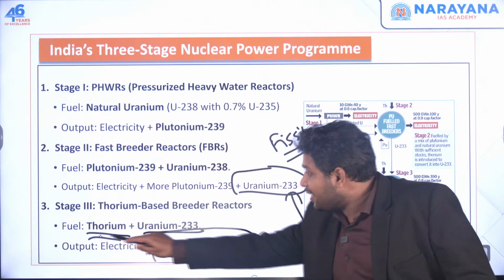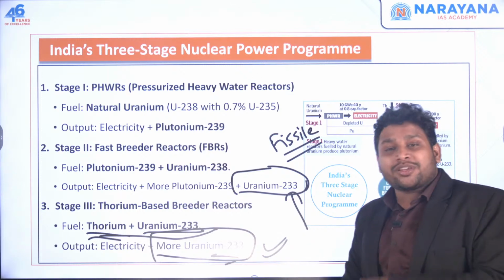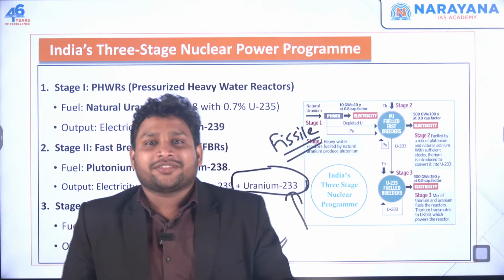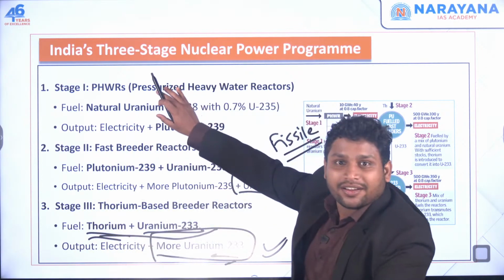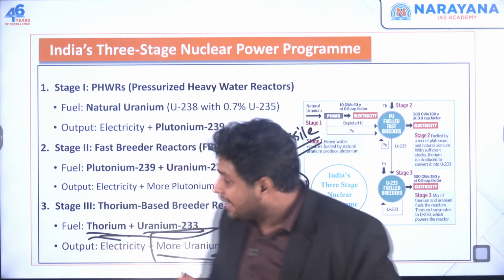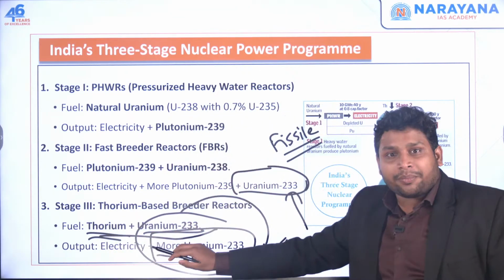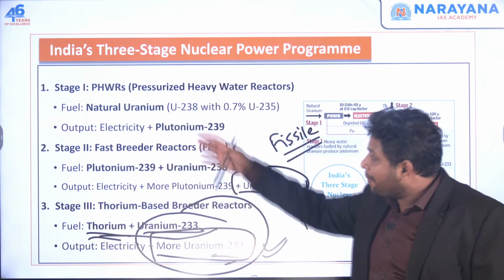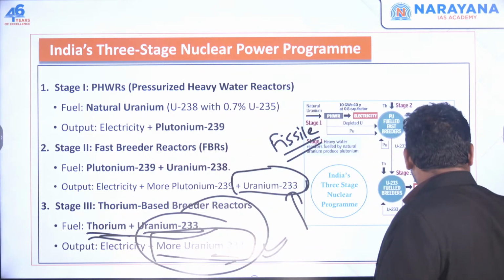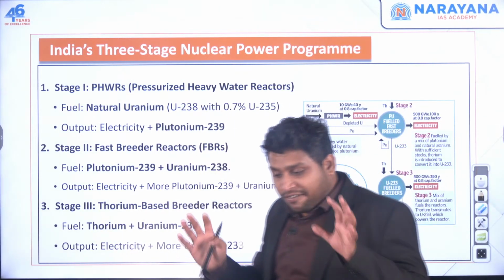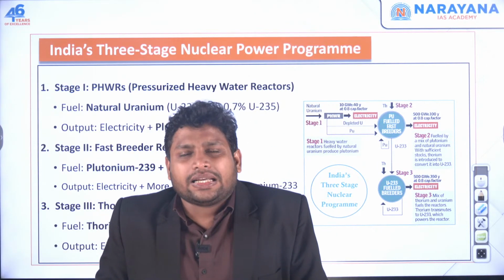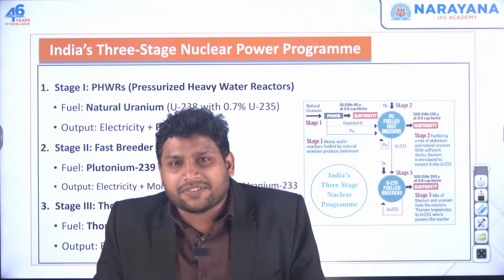And by a reaction with thorium, it is giving us more uranium-233. So now we can use this uranium and rely on it. So we started the story in such a way that even if we have very less uranium, we can get very much uranium in large quantity by utilizing our thorium. And through this entire process, we will have enough nuclear fuel with us. Okay, this is the technical part which you should at least understand briefly.